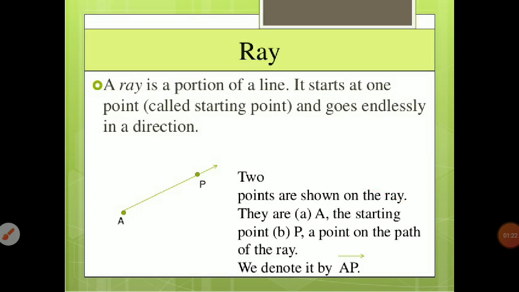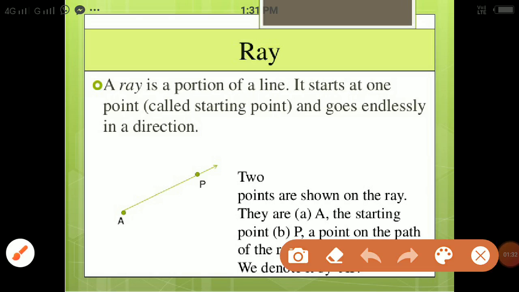Now, ray. A ray is a portion of a line. It starts at one point called the starting point. Here A is the starting point and it goes endlessly in a direction. An arrow indicates that it goes endlessly in a direction.